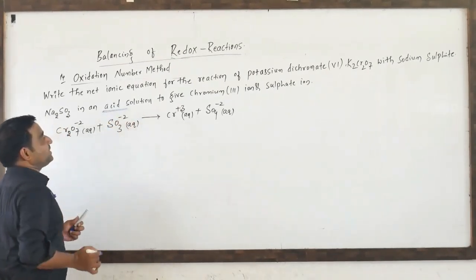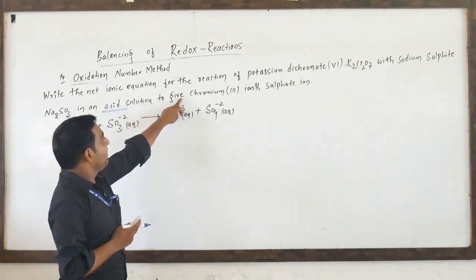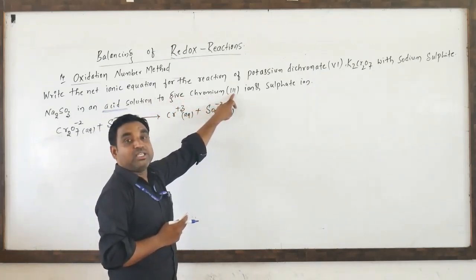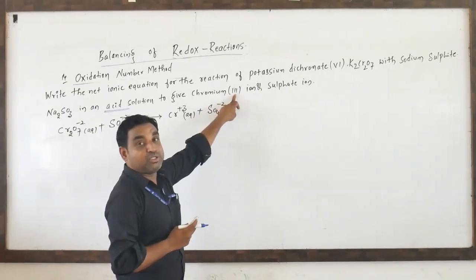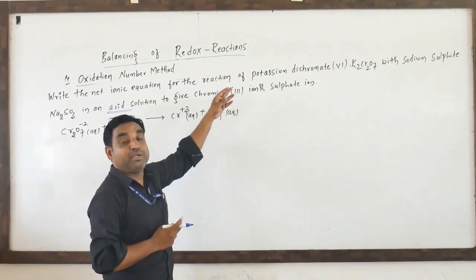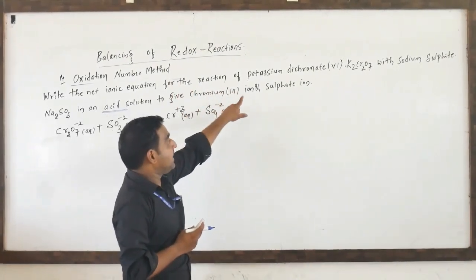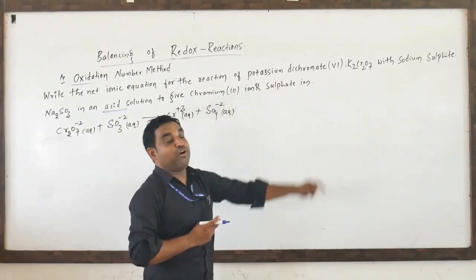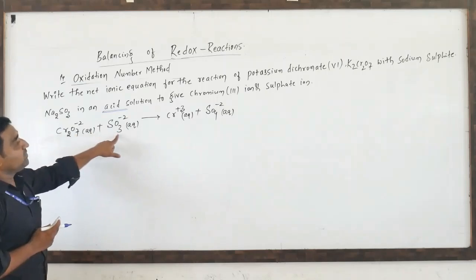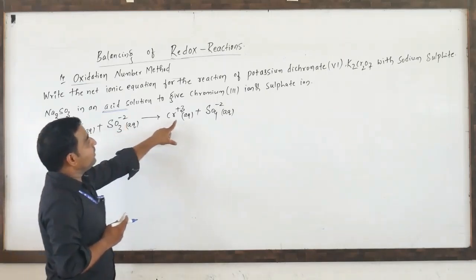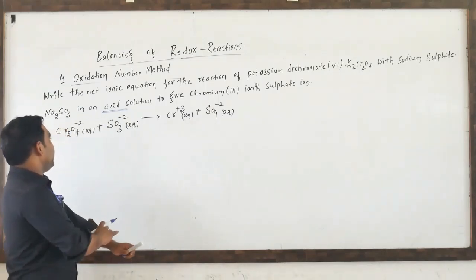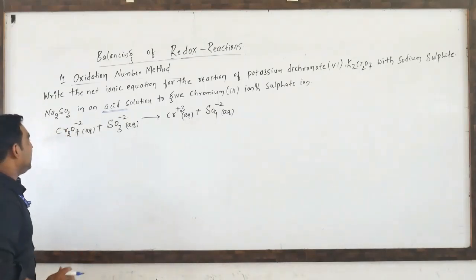We have to balance in acidic medium. The two react to give chromium 3, it means the oxidation state of chromium is 3; it converts from 6 to 3. And sulfate ion will be formed. So potassium dichromate, sulfite, chromium and sulfate ion will be formed. Now we can balance this redox reaction using the rules we already discussed.